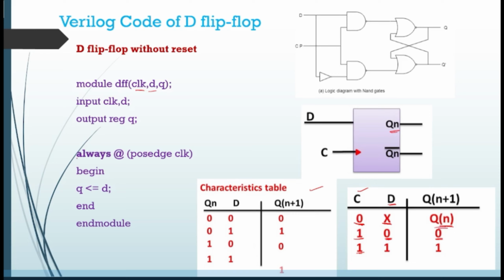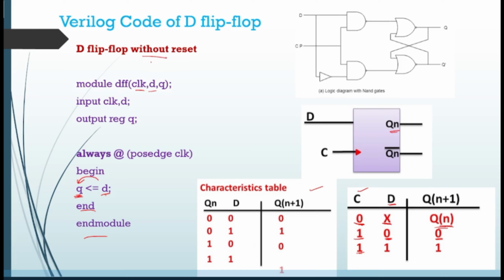So always at the positive edge of the clock, begin, whatever is there in D, I am assigning to Q, and then end module. Simple. This is just a basic D flip-flop without any reset.